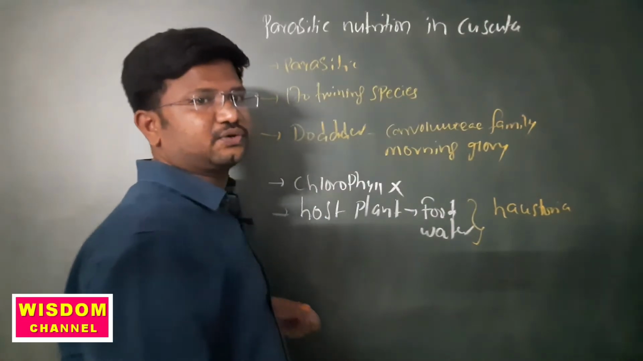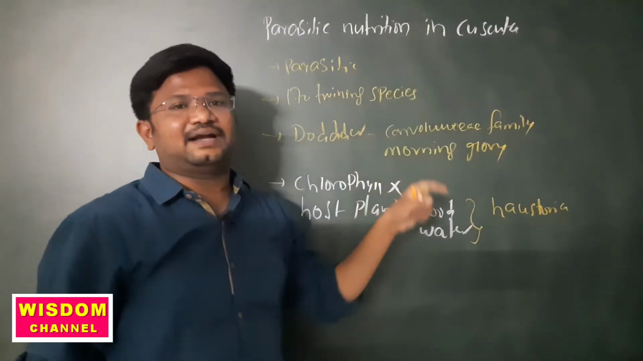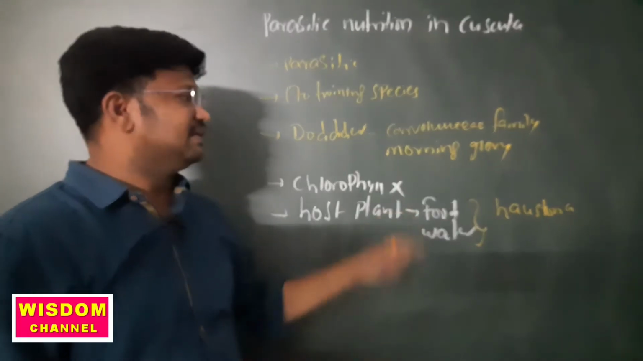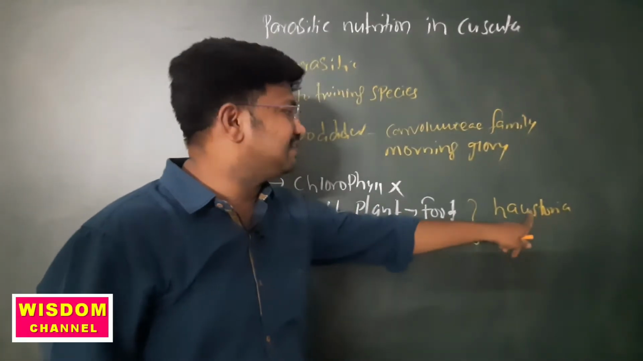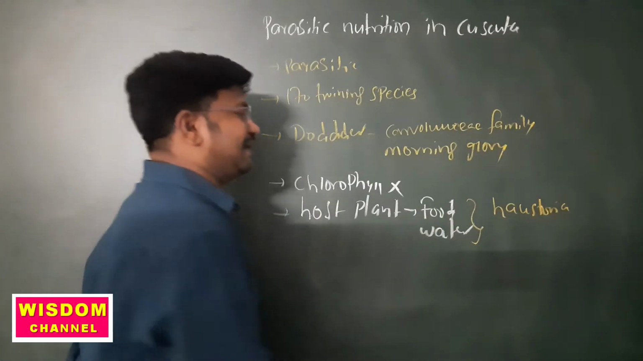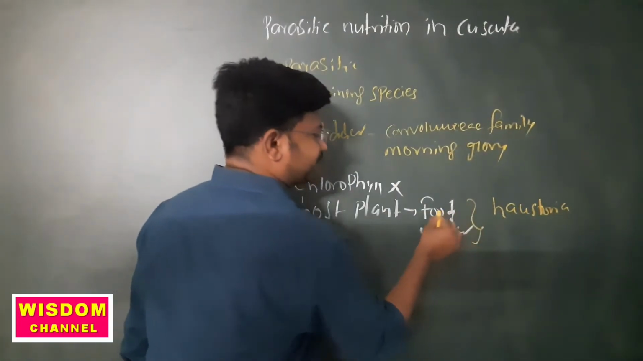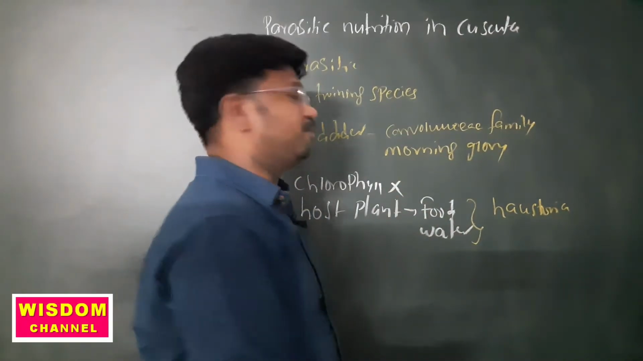Haustoria, what is the meaning of haustoria? This Cuscuta plant body has hook-like structures on its body. Those are called haustoria. With the help of these haustoria, they inject or enter their anchor roots into the host plant bodies.